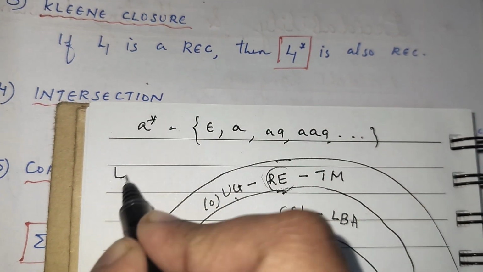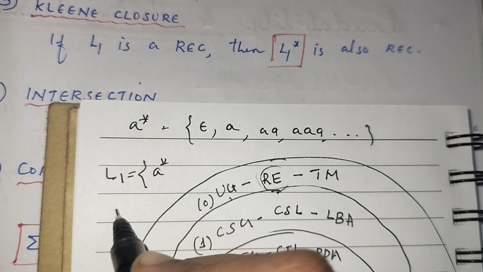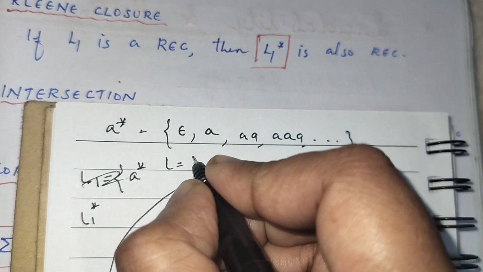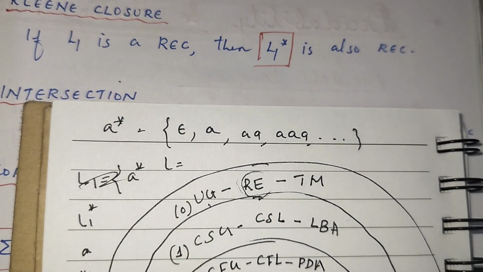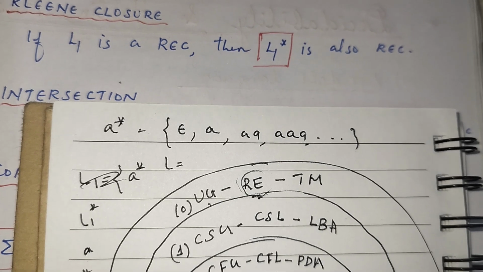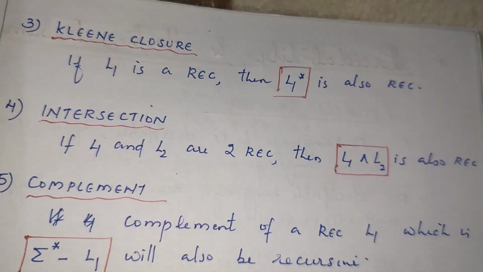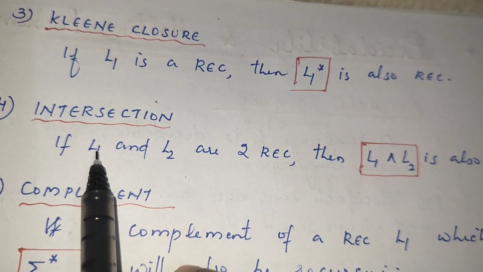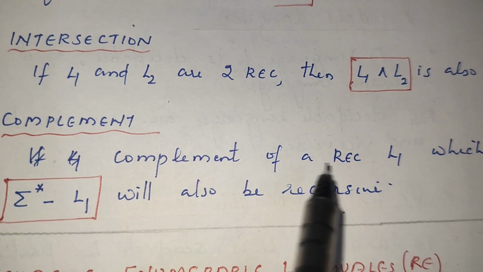If L1 is the language containing the string A, then L1 star is A star, which gives epsilon, A, AA, and so on. So if L1 is recursive, L1 star is also recursive. The intersection of two recursive languages is also recursive, and the complement of a recursive language is also recursive.